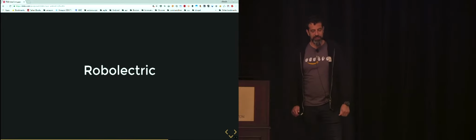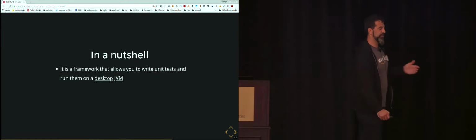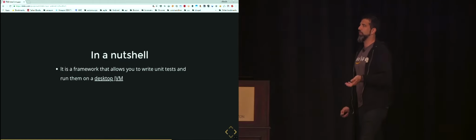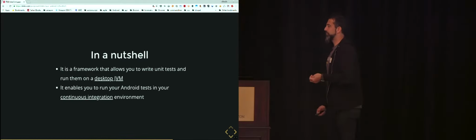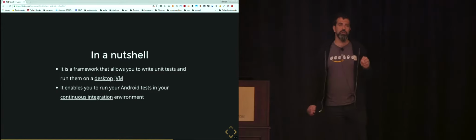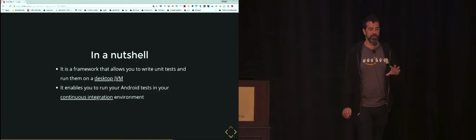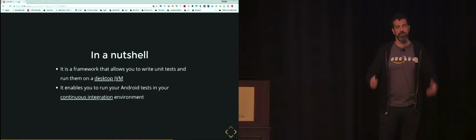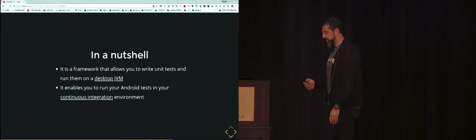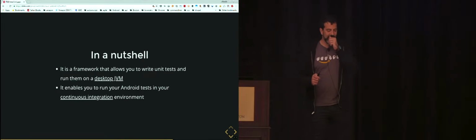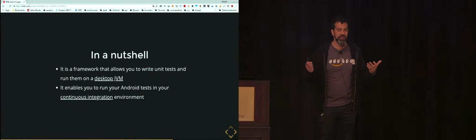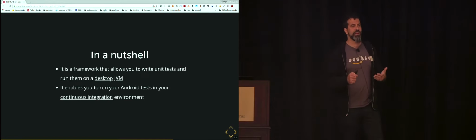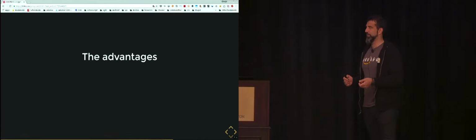Robolectric. Robolectric is a potential solution to part of our problems. Why? Because in a nutshell, it's a desktop version of the JVM that Android uses to execute your code. It's faster, for sure, and it can also be integrated in your continuous integration environment. So it means that you can use kind of the same test platform on your desktop and in your continuous integration environment. Actually, every platform can be used in both, but Robolectric is fast, and you can have a better experience.